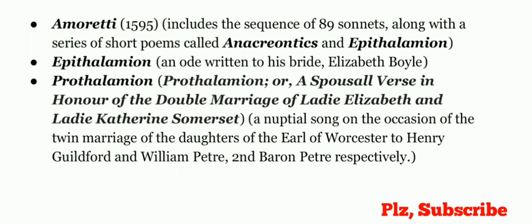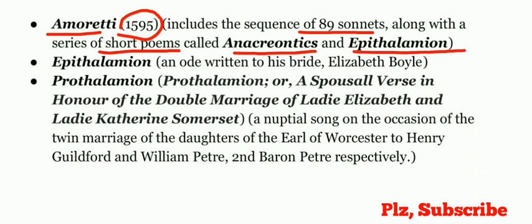Now his another masterpiece is Amoretti, which was published in 1595. It includes a sequence of 89 sonnets along with a series of short poems called Anacreontics and Epithalamion. So we can say that Amoretti includes 89 sonnets and some short poems which are known as Anacreontics and Epithalamion.